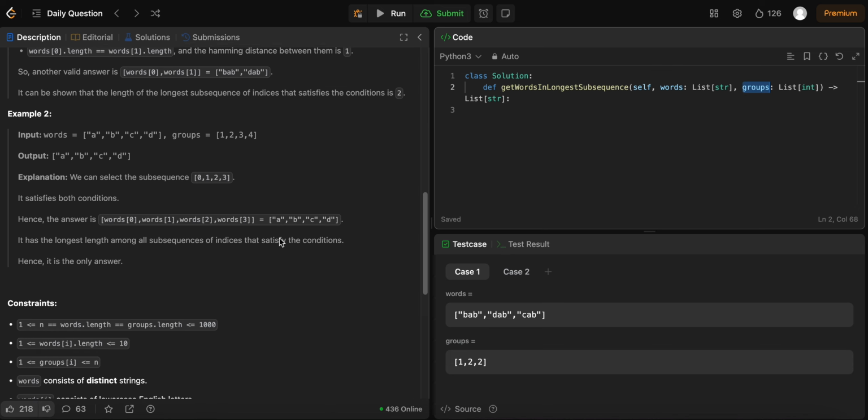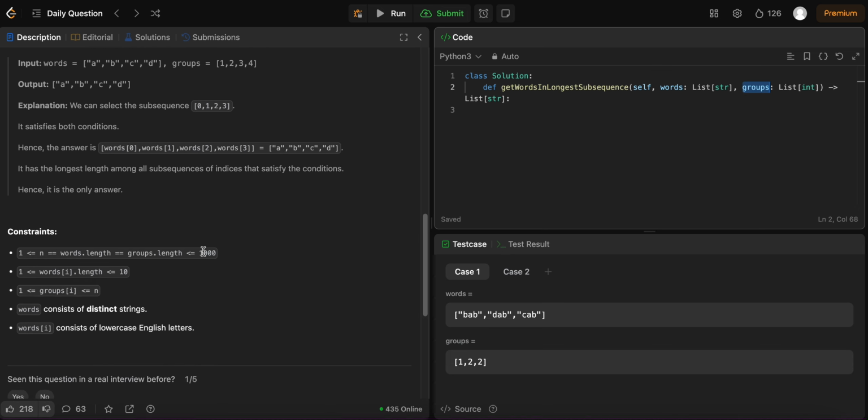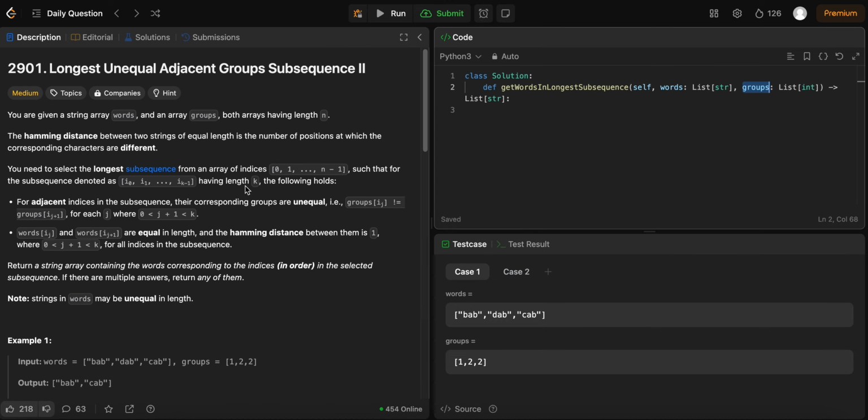Compared to yesterday, the word length is still the same, but the total number of words is like 10 times more. Words are distinct. I don't know why it has to be distinct, like from yesterday, but let's just read the question.